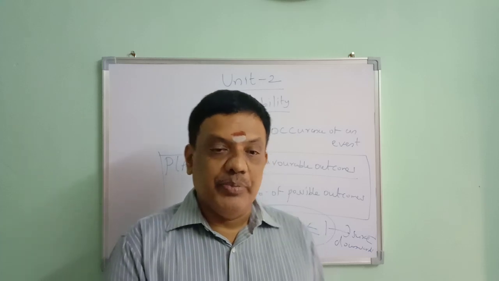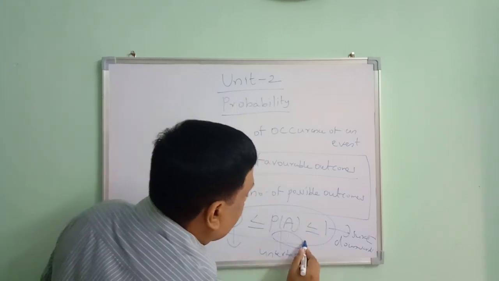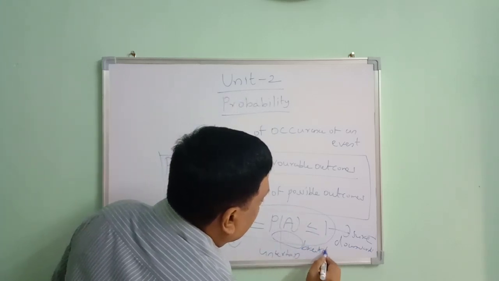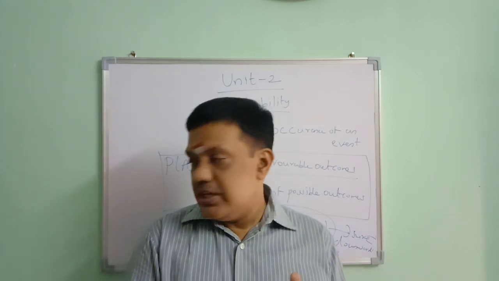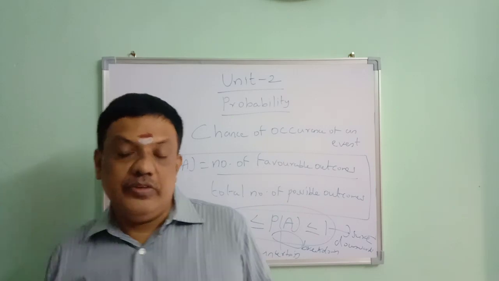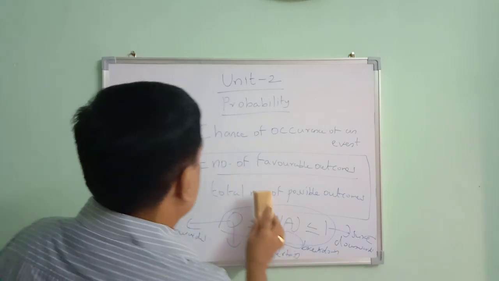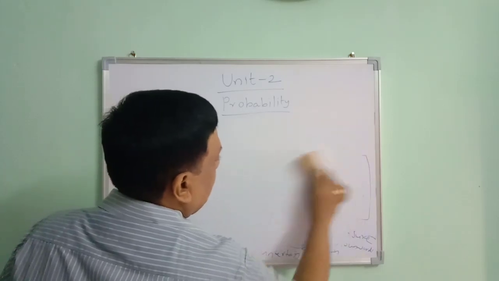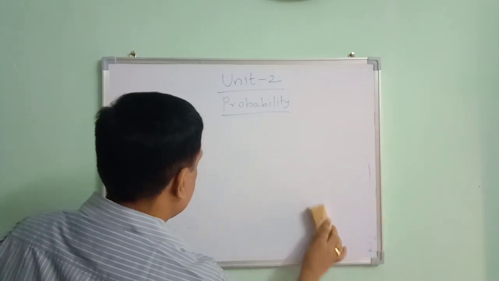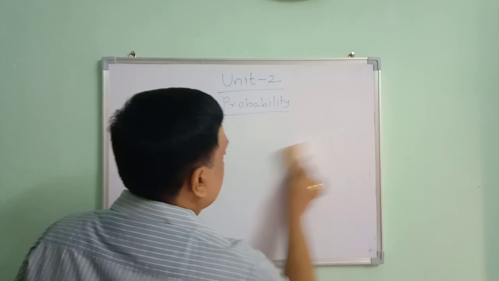What is the probability of it breaking? It is an uncertain event, and it lies between 0 and 1. This is one example of an impossible event, a sure event, and an uncertain event.